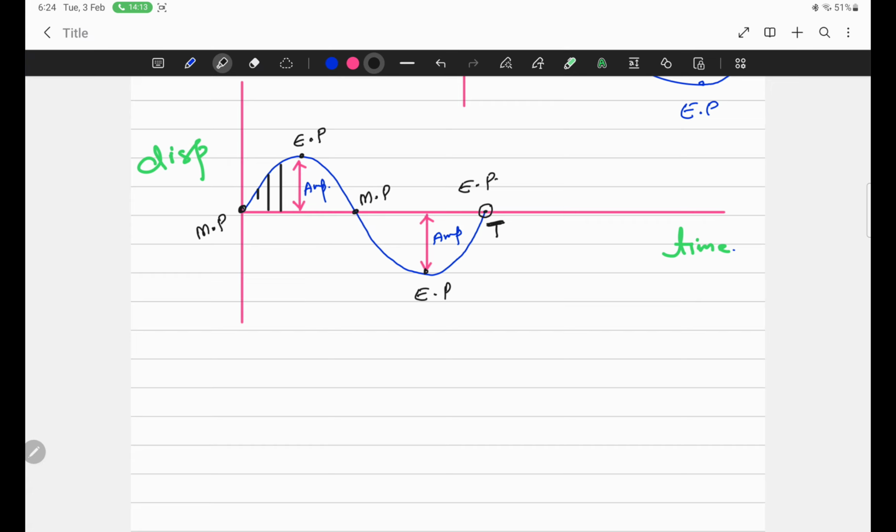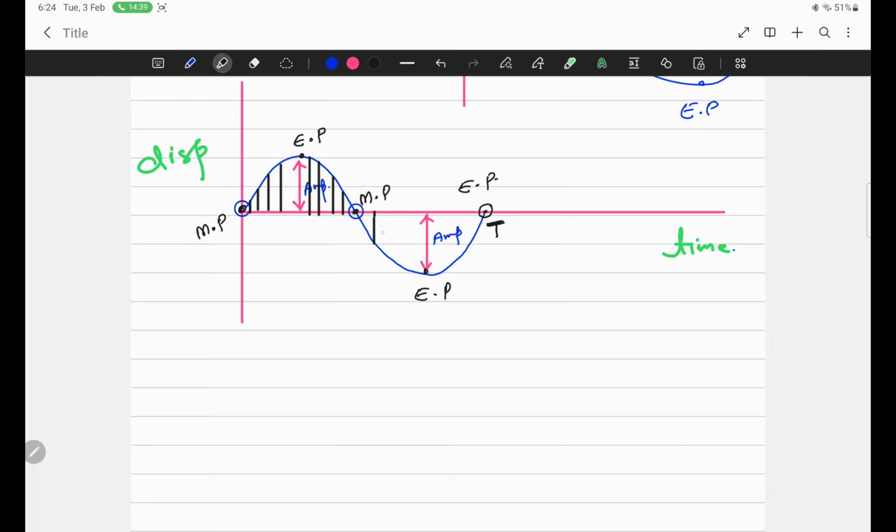This is displacement. So displacement may be zero. Displacement may decrease. The value of displacement may be equal to zero. When the object is at mean position, then its displacement is zero. And when the object is at extreme position, then its displacement is called amplitude.